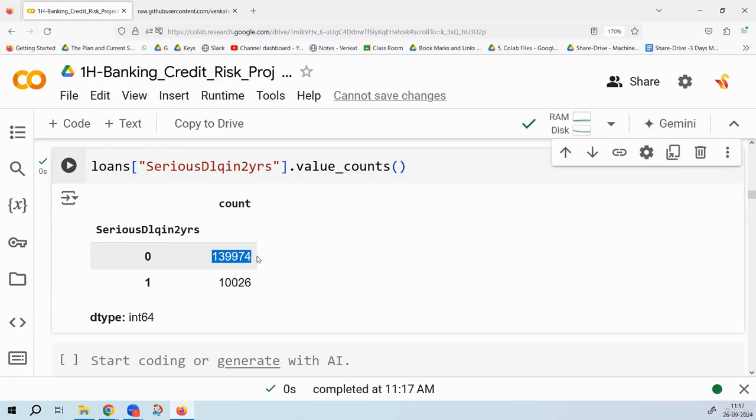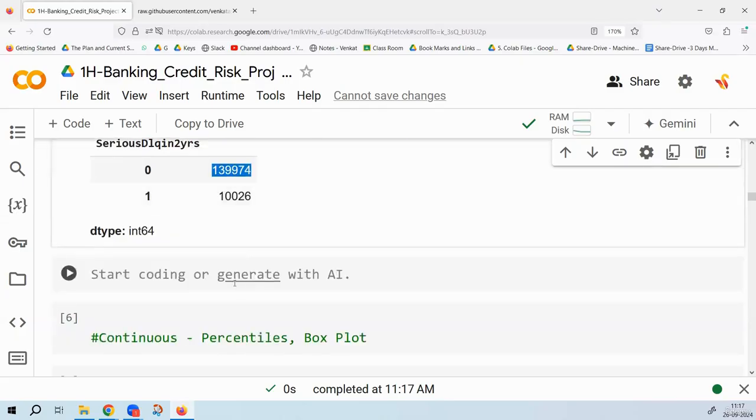Is that a regular scenario? Good customers are more than the bad customers. Does it happen in reality? Yes, sir. Yes, mostly it is.